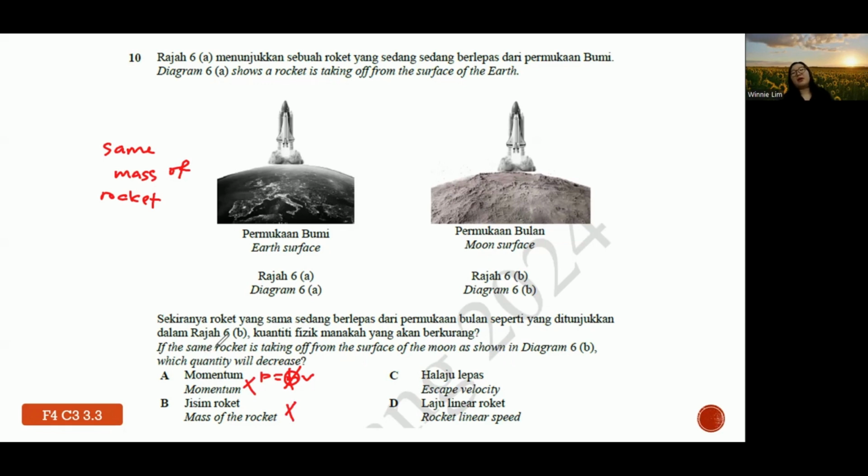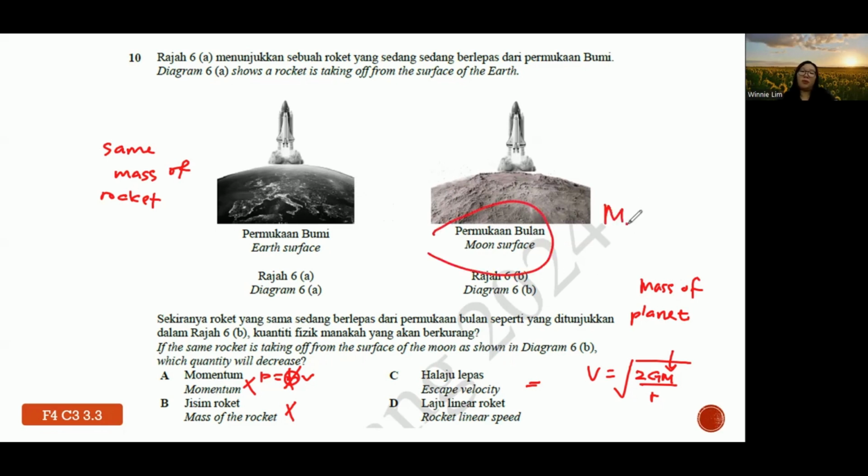And in terms of the idea of escape velocity, in this context the scenario is they try to take off and actually escape from the Earth. There is a formula for escape velocity, which is v equals square root of 2GM over r. This M refers to the mass of the planet, not the mass of the rocket. Generally, the mass of the moon is lesser, right?